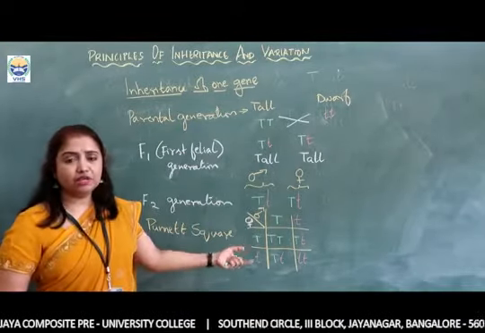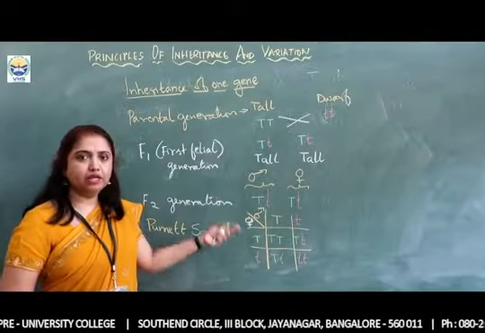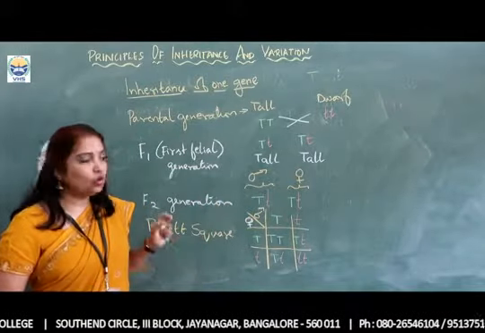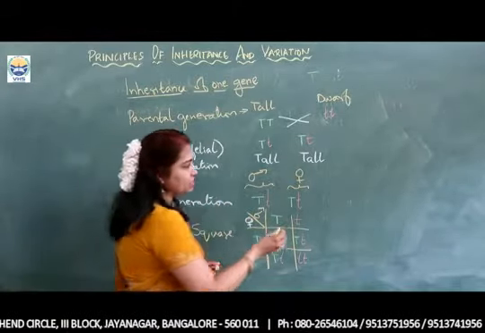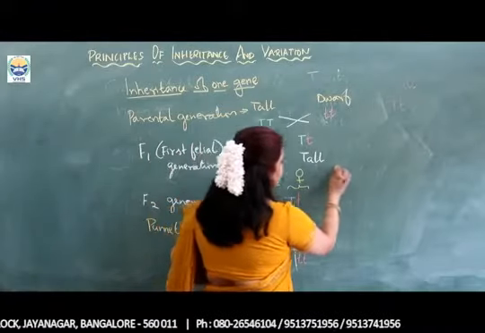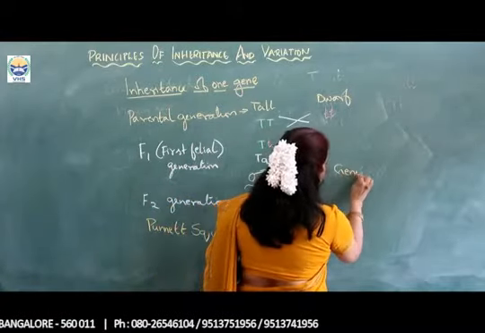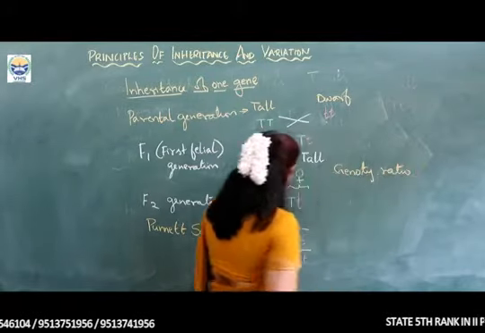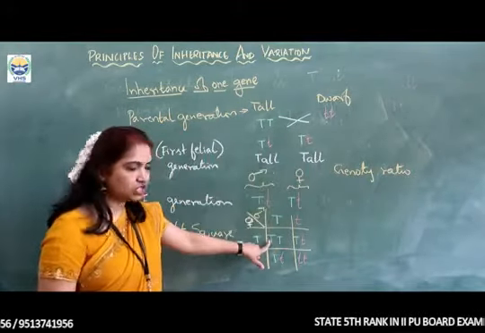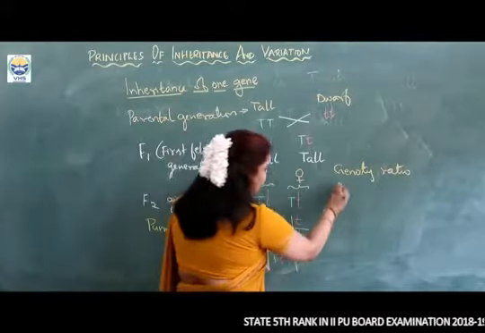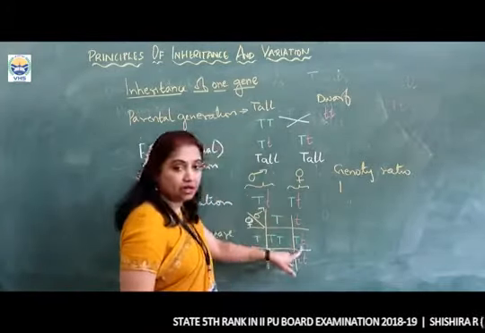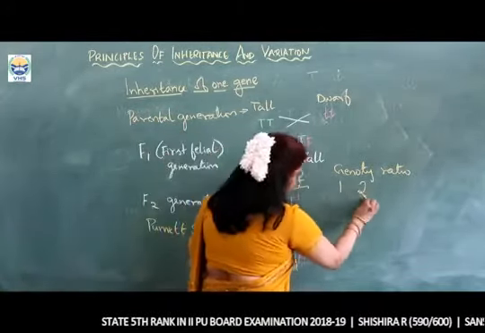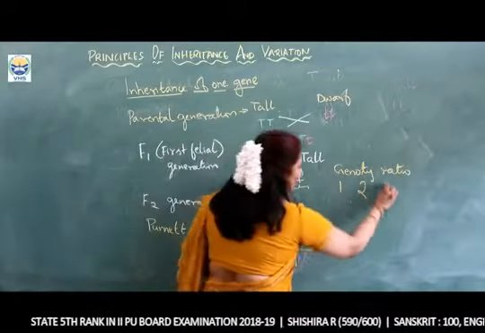Now, by giving this Punnett square, he gave certain ratios. One is called the genotypic ratio, the other is called the phenotypic ratio. If you see the genotypic ratio, one is completely tall, two are tall but different, and one is completely dwarf.